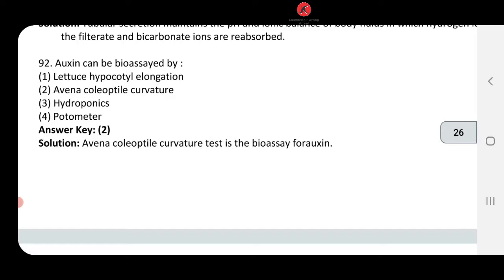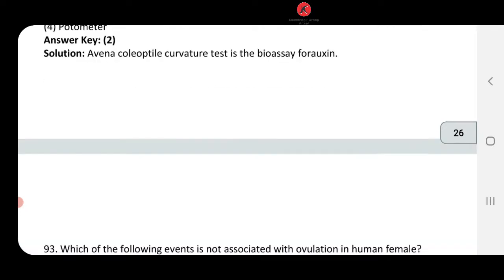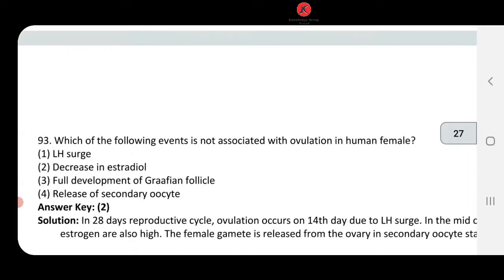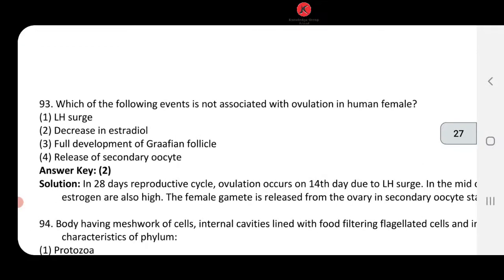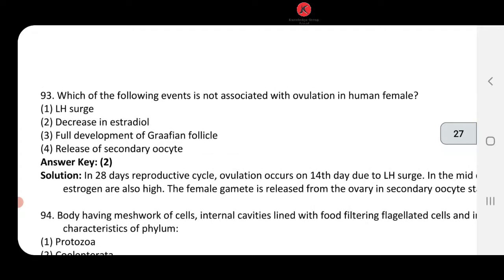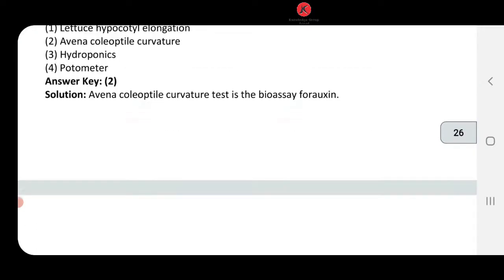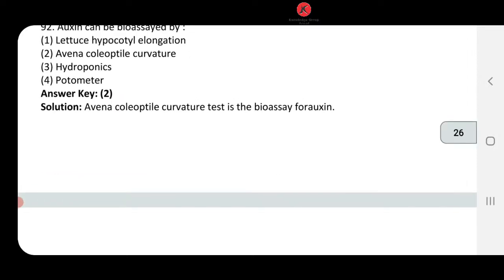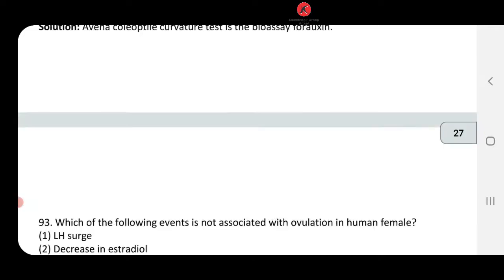Dear student, this question belongs to your class 11, chapter number 15, plant physiology, last chapter plant growth and development. वहाँ पे discovery of PGR, plant growth regulator, we have understood, right? So that topic is very important. Read everyone very carefully. So 92, answer number 2 is going to come.